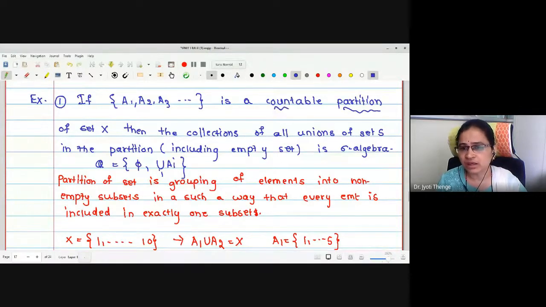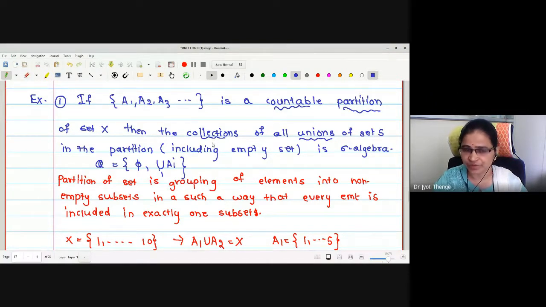This will be the collection of all unions. Whenever I say all unions, we are considering all possible countable unions. Therefore this will be closed under finite union. The empty set we already have, therefore the complementation property is going to be satisfied. Therefore this is a good example of a sigma algebra.